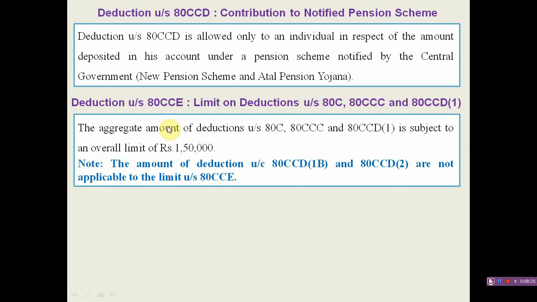But the important note for this section is that this limit is not applicable to these two sections, that is 80CCD1B and 80CCD2. It is applicable to 80CCD1, but it is not applicable to 80CCD1B and 80CCD2.